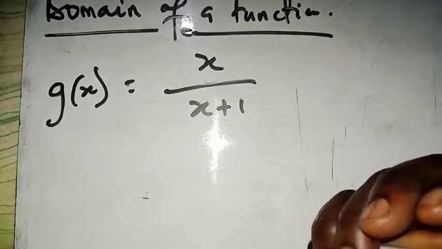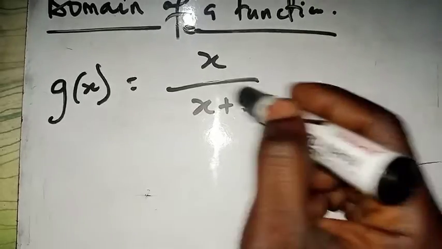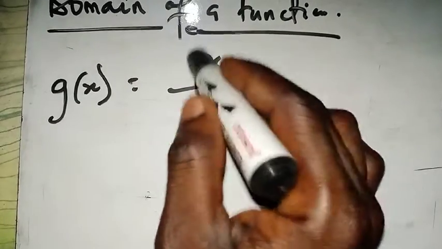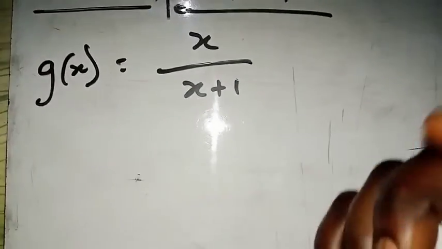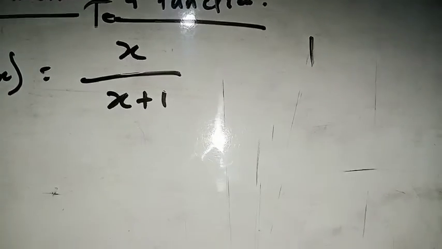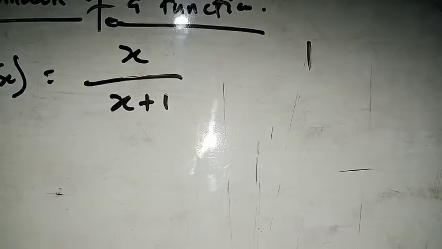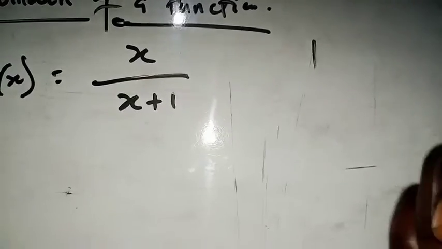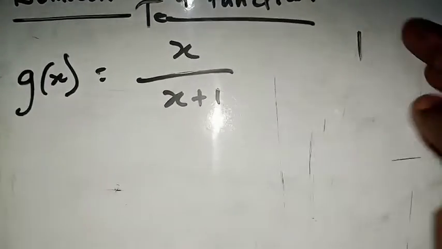So we don't care whoever will be at the top or whoever will be at the bottom. All that we know is that there's always one thing at the top and another thing at the bottom. So maybe you can think of something like this. This is just a rational number, but of course this is not a rational topic. Here we are solely talking about the domain of a rational function.